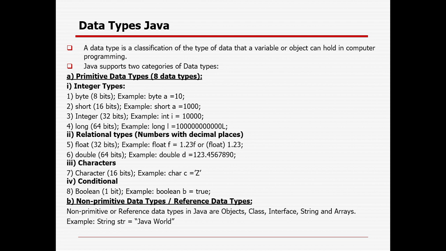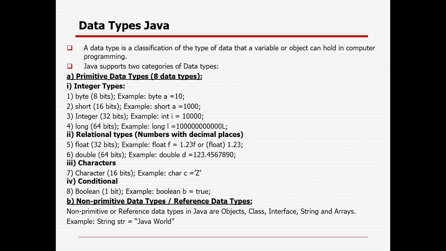So byte is holding 8 bits, meaning 2 to the power 8, you already know. So it will contain 256 values maximum. It will start from minus 128, then 0, then plus 127. That is the 256 values it will hold. Short means 2 to the power 16. Integer means 2 to the power 32. Long will contain 2 to the power 64. So that is the way.